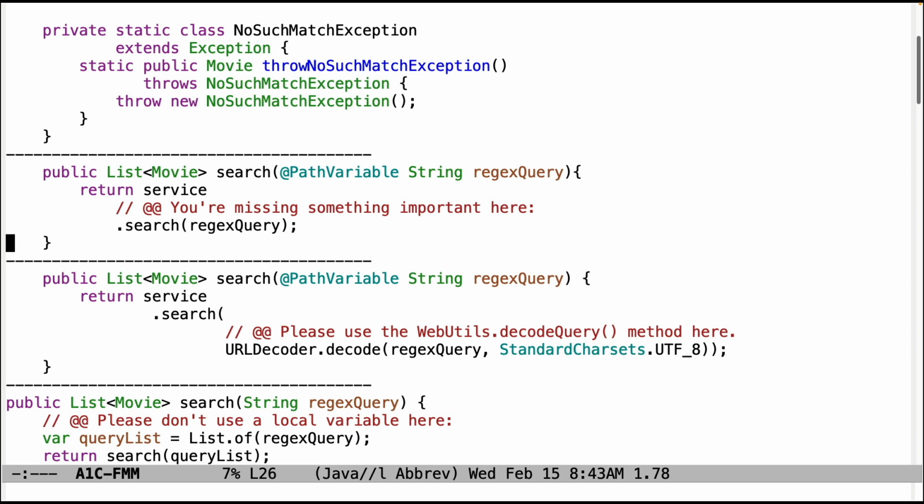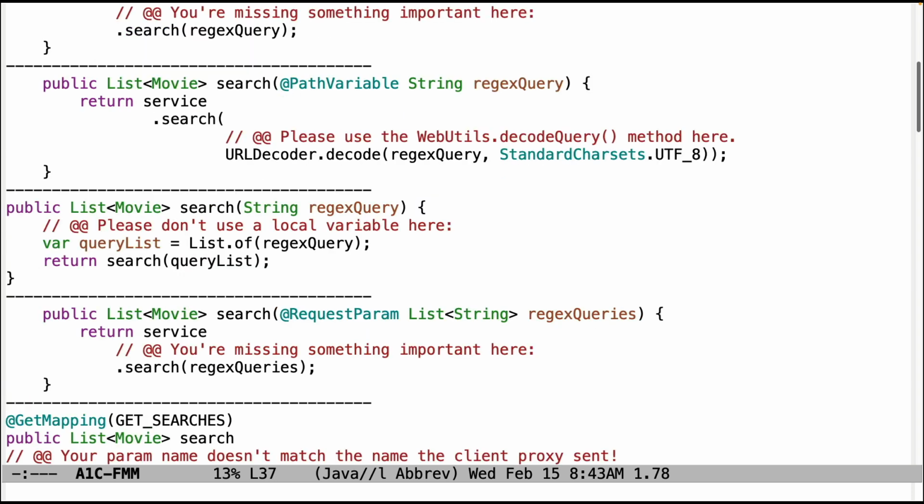Also, the current tests don't test for this, but the next round will. Use the web utils decode query method here rather than using the URL decoder decode method. This one isn't really such a big deal, but we'll see a little bit later that there's a more complicated, incorrect way of doing things, which will definitely benefit from using the helper method. Please don't use a local variable here. Just say search, open paren, list of, regex query, close paren. You don't need to have that. A local variable doesn't do anything for you.